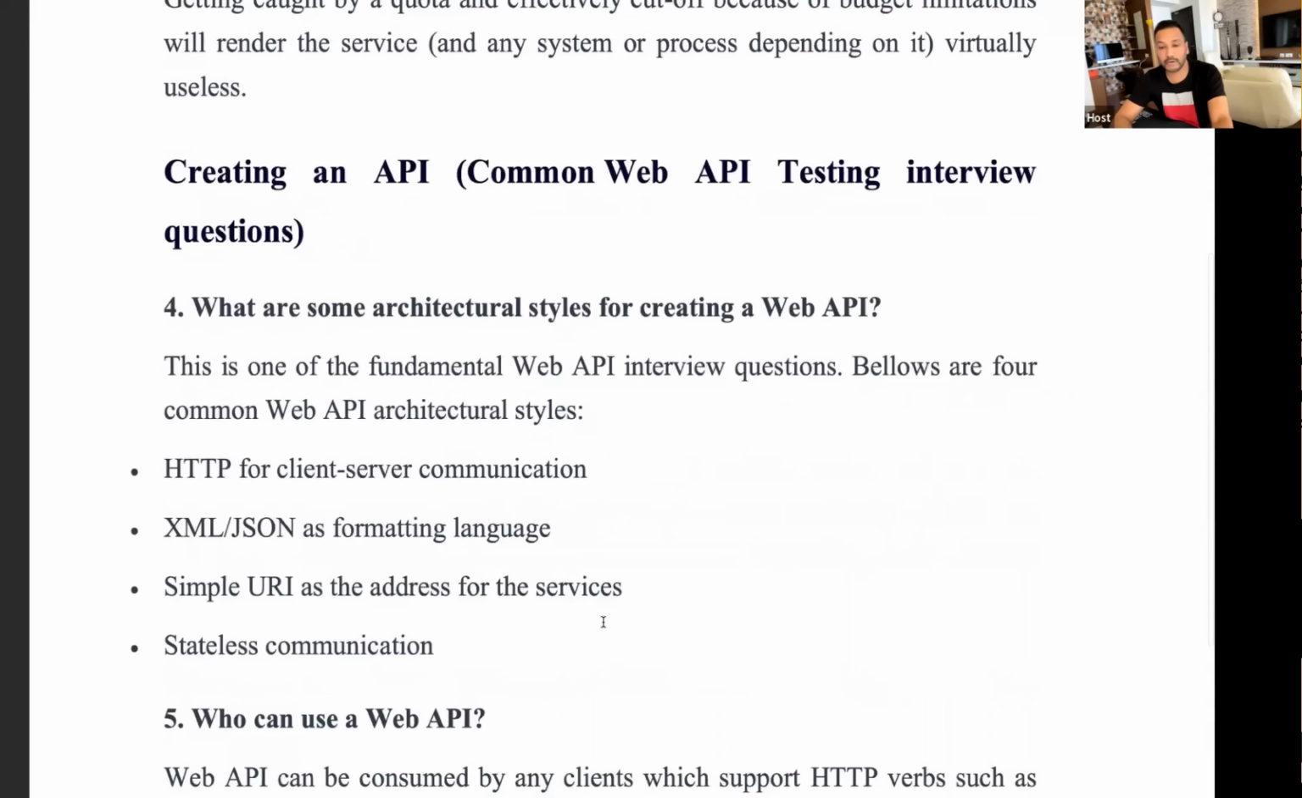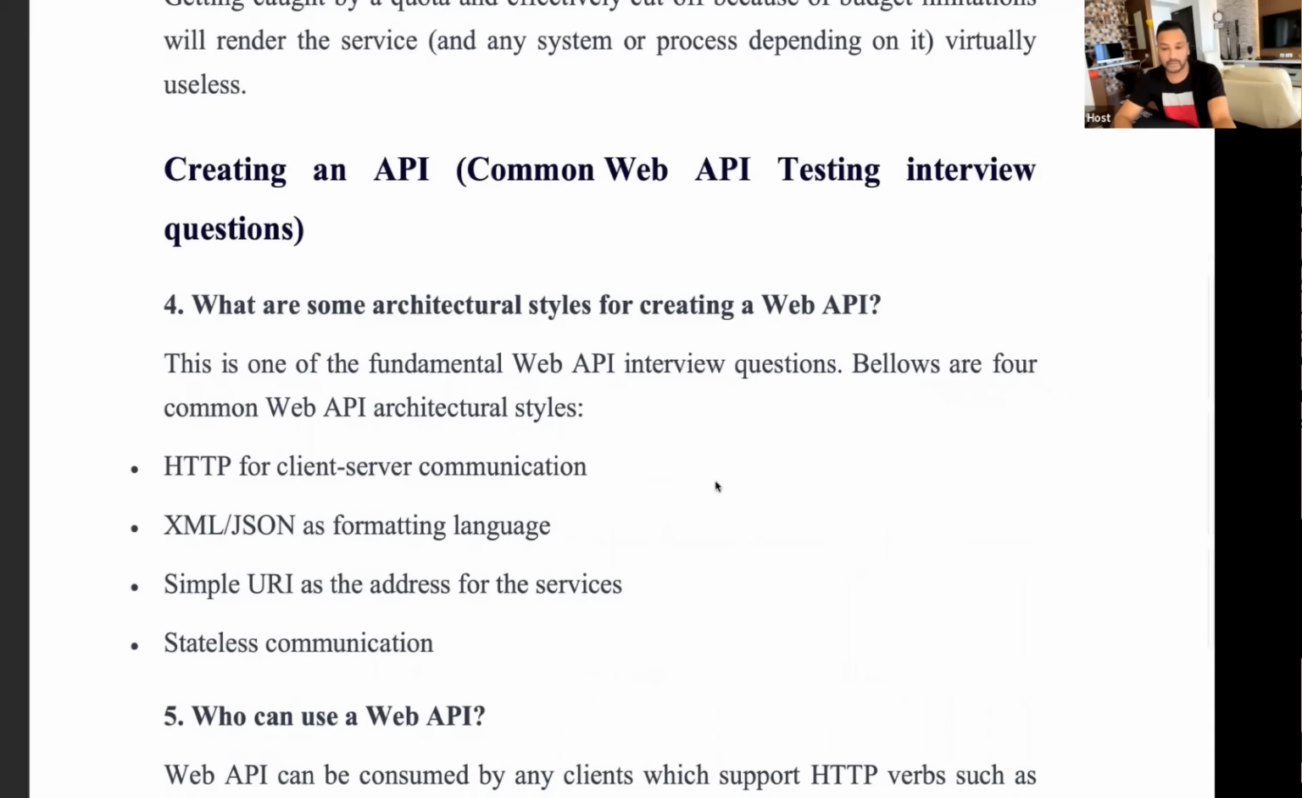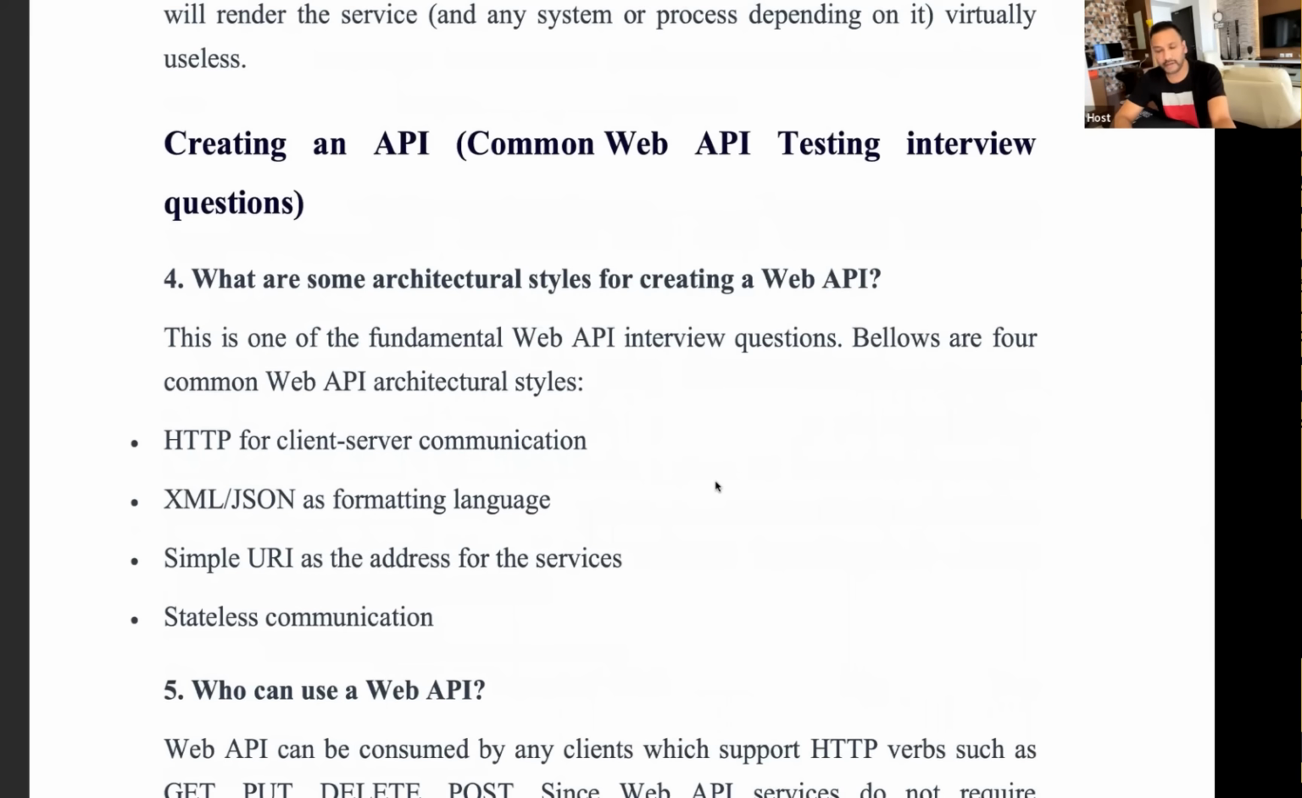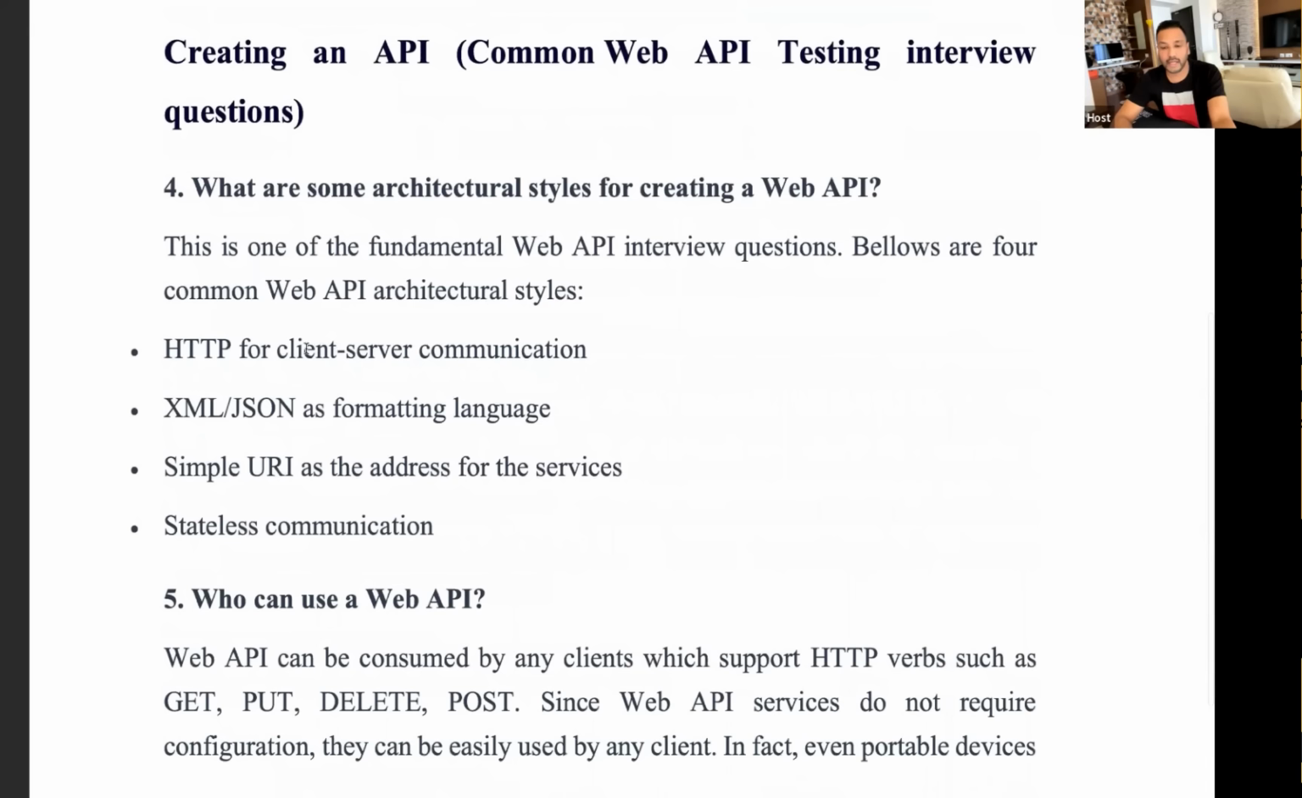Next question, let's talk about what are some architectural styles of creating a web API. There are specific typical interview questions, like HTTP for client-server communication. There is one client, there is one server, and you are getting the data from the database via API over the HTTP protocol. So that is typical client-server communication.